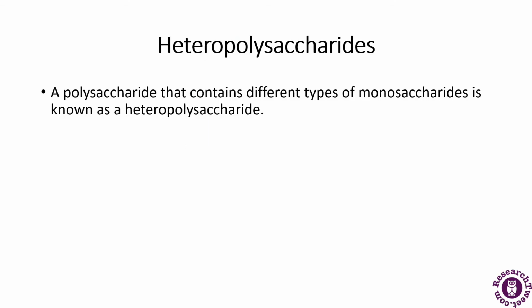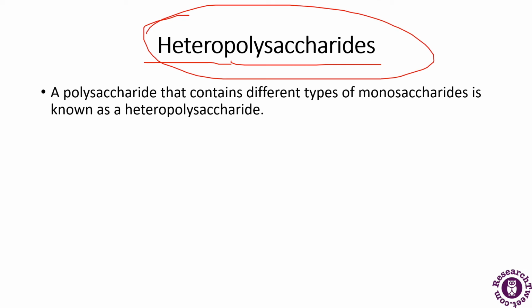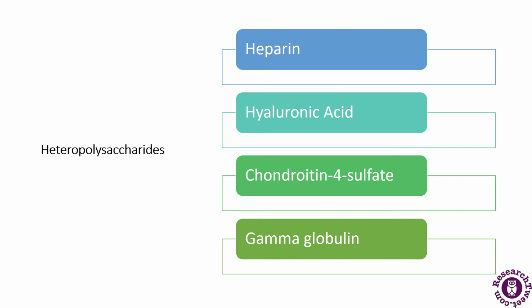Now the next we will be talking about is the heteropolysaccharides. Hetero means different, so they contain different types of monosaccharides, and these are known as heteropolysaccharides. Some of the important heteropolysaccharides are heparin, hyaluronic acid, chondroitin 4 sulfate and gamma globulin. So these are the four types of heteropolysaccharides.